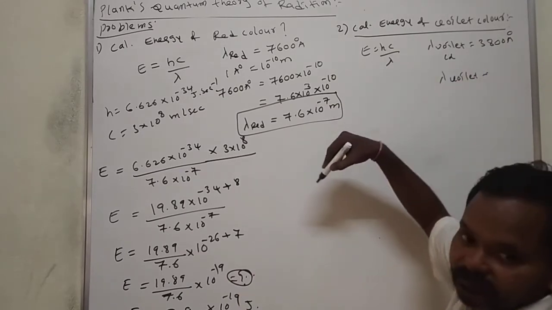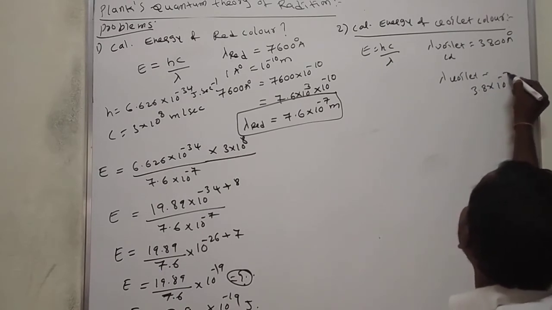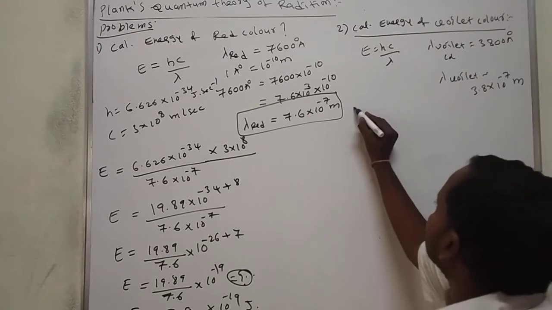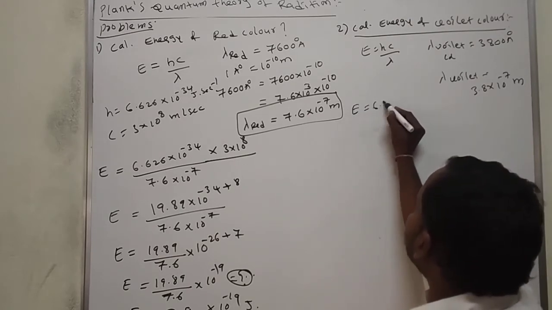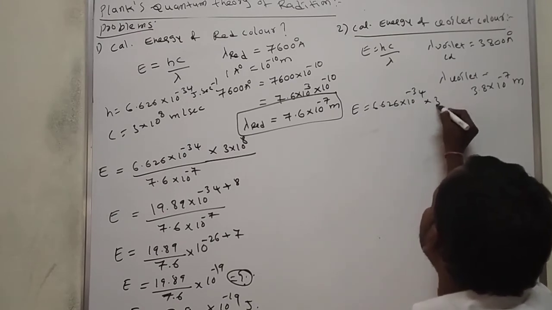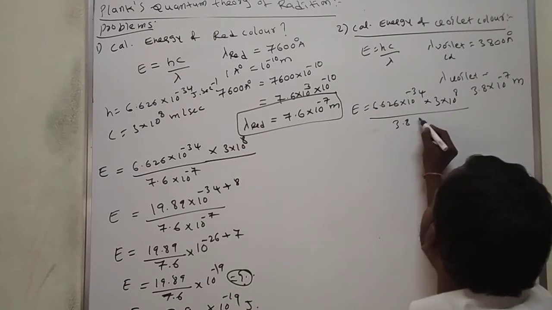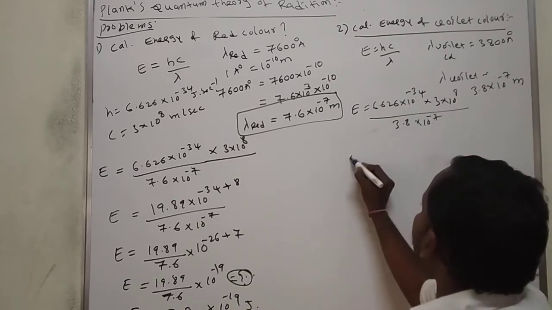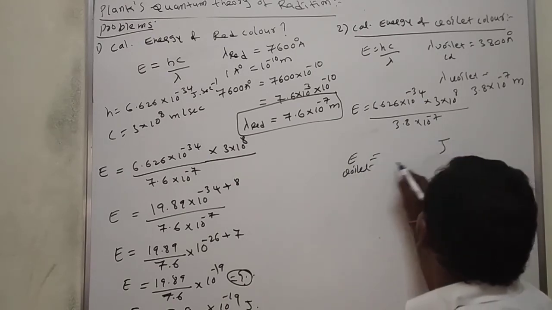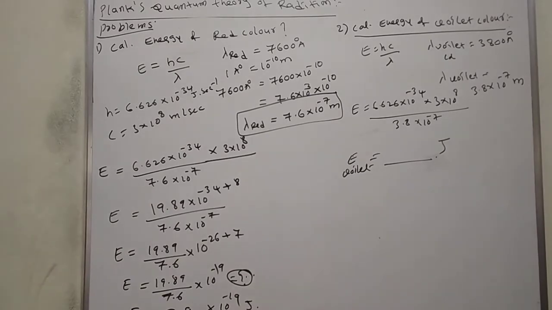I need not do all these. What is the final value? 3.8 into 10 to the power of minus 7 meters. Finally we will get that value only. E is equal to 6.626 into 10 to the power of minus 34 into 3 into 10 to the power of 8, by 3.8 into 10 to the power of minus 7. Here we will get the energy of violet color in joules. You calculate.